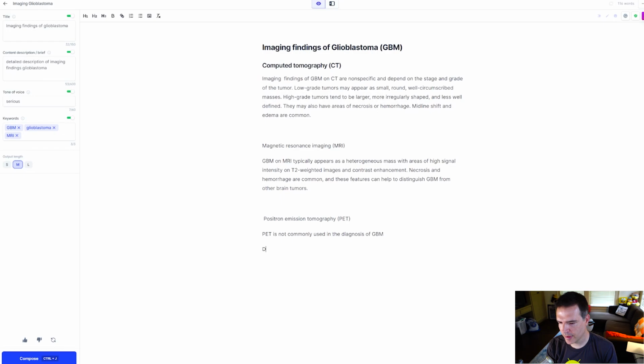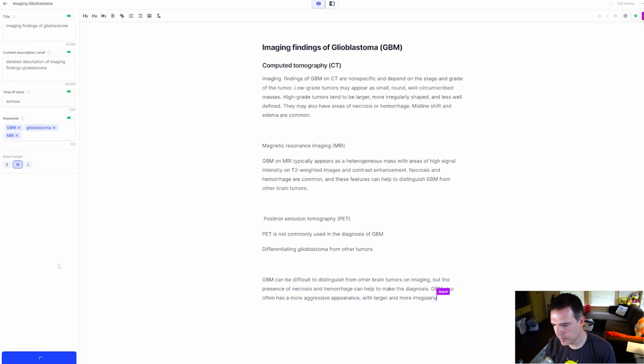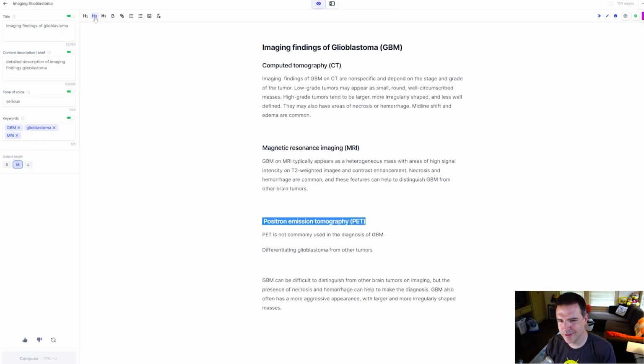GBM. Let's see. Now let's try something a little trickier. Are there tumors? Let's see if it can handle that. Yeah, I mean, that's actually kind of true. This is actually upsetting me a little bit, how good this is doing. We're going to make this a heading 2. It's a little diversion there, towards PET. That's kind of crazy. I mean, it's actually doing shockingly good here.